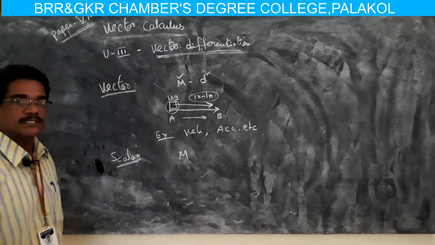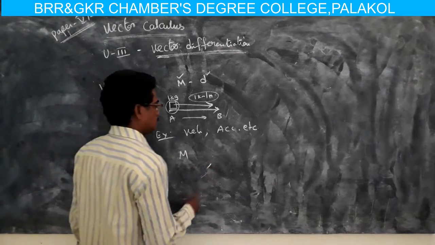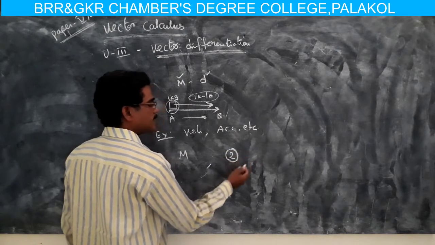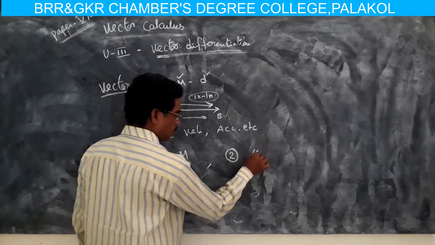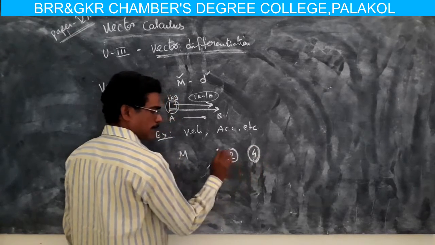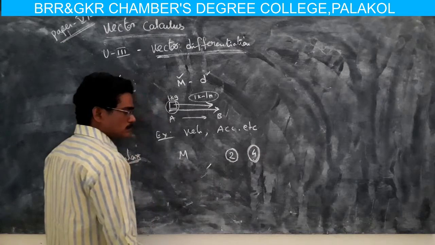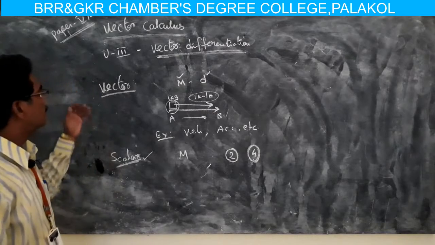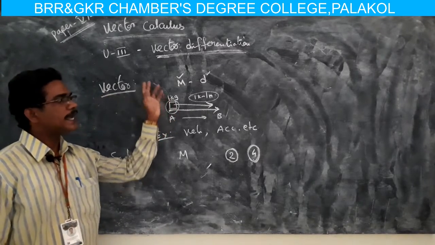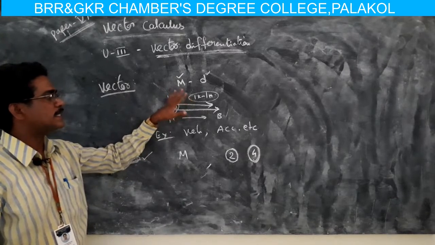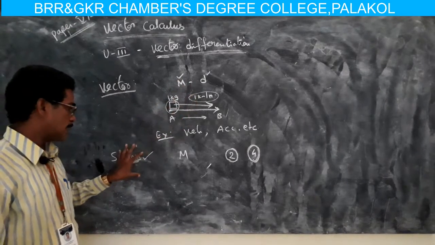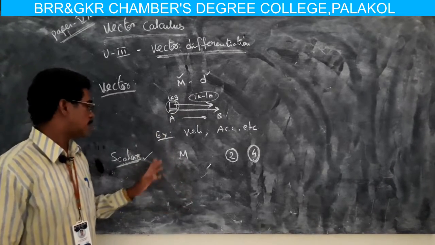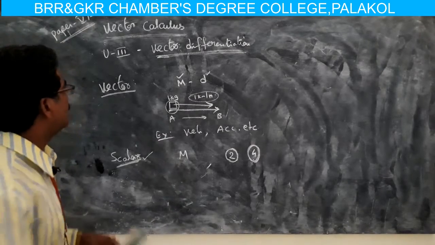For example, the number 2 or the number 4 is a magnitude with no direction, so it is a scalar. These are the vector and scalar definitions.